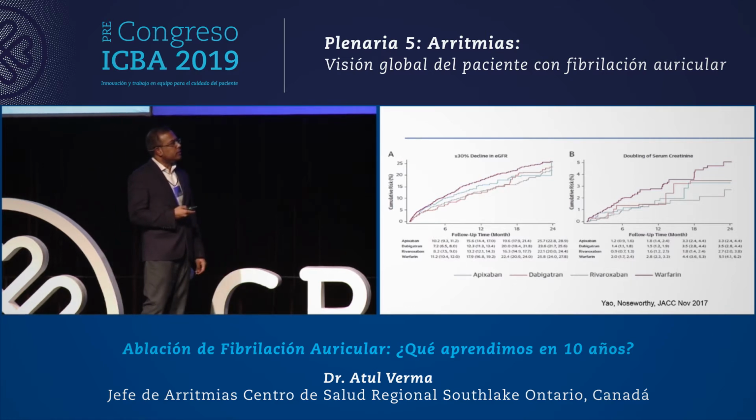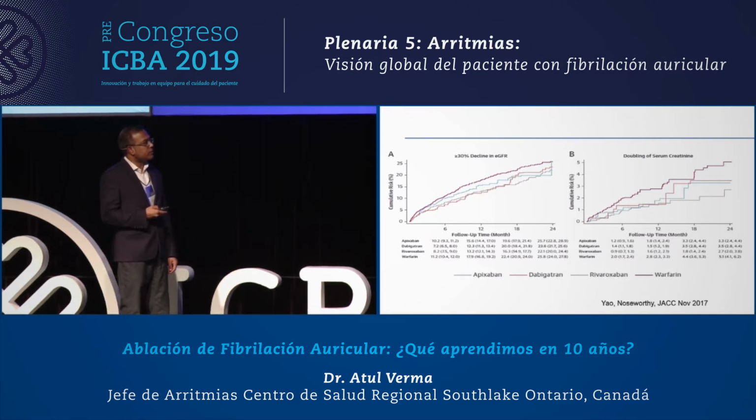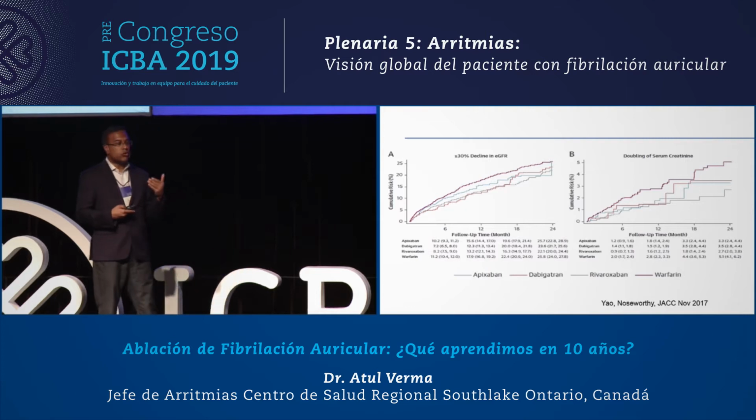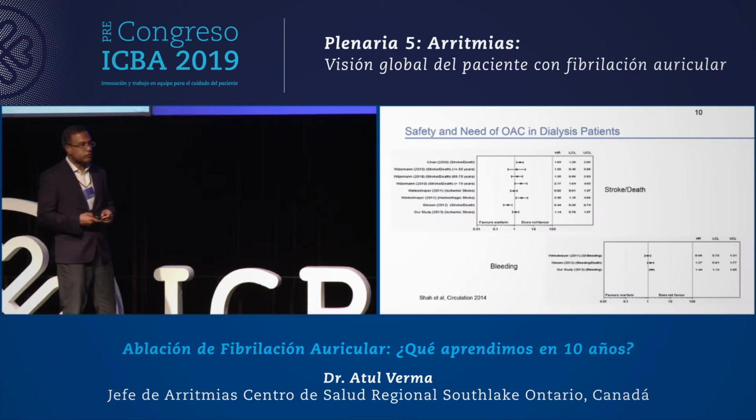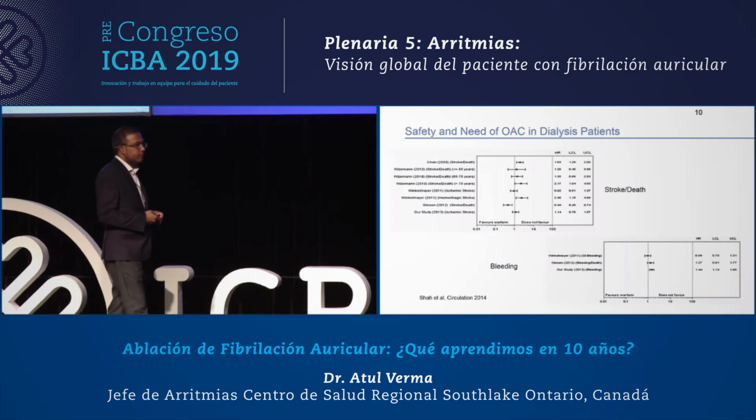And you can see here that when it comes to progressive decline in GFR, or in terms of doubling of serum creatinine, warfarin was associated with a much more rapid decline in renal function compared to any of the other NOACs. So again, another reason why warfarin may not be your best choice in renal dysfunction.